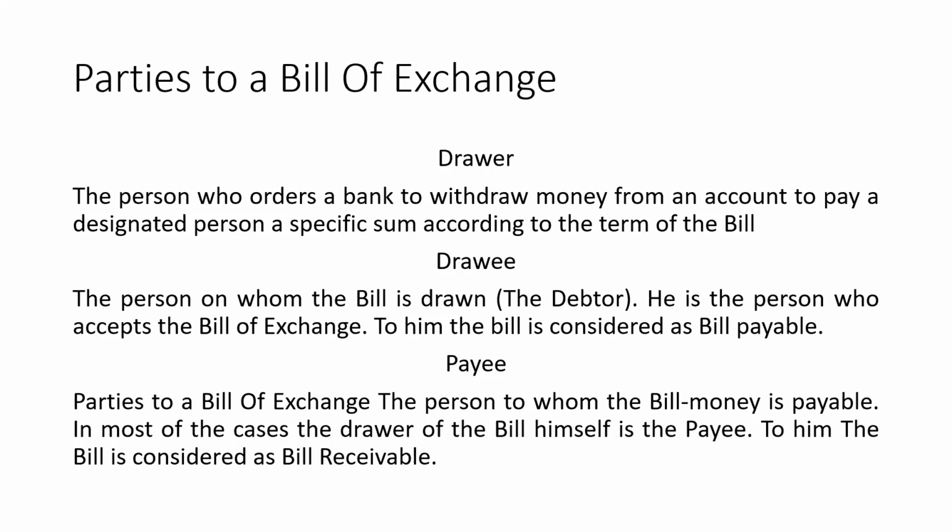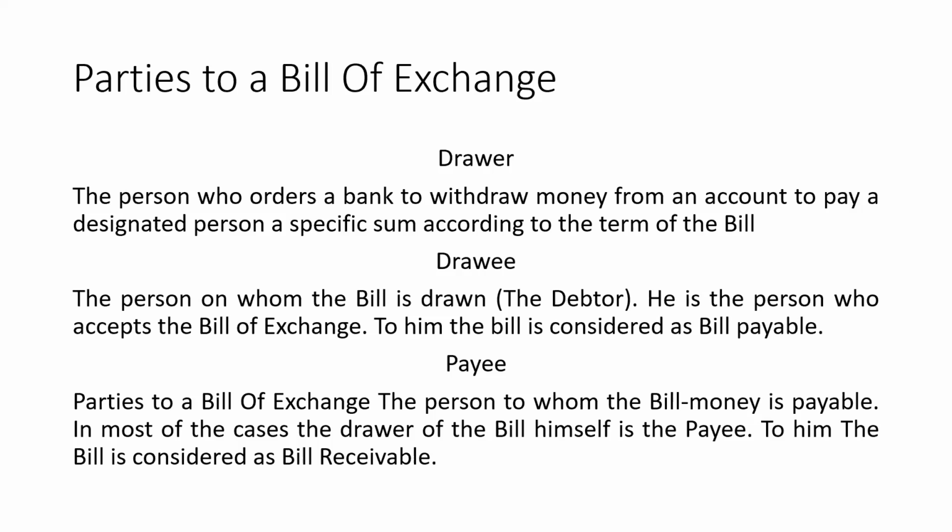So when it comes to the bill of exchange, there are three parties: the drawer, drawee and payee. The drawer is a person who has given the amount or given the goods on credit, so he becomes the creditor. The drawee is a person on whom the bill is drawn, the person on whom the amount of the drawer is lying.